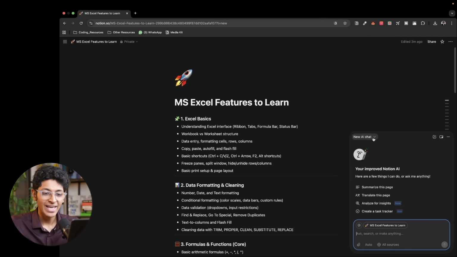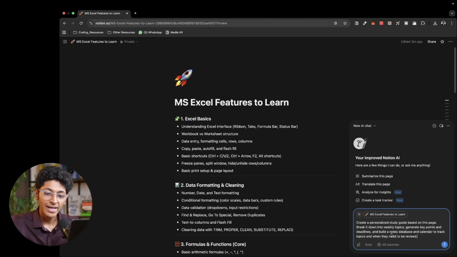And this is our Notion Agent chat. Now I can basically put a prompt like create a personalized study guide based on this page, break it down into weekly topics, generate key points and deadlines, and build a notes database and calendar to track topics and when they need to be revised. This is an entire ecosystem, not just generating text, which any AI tool can do.